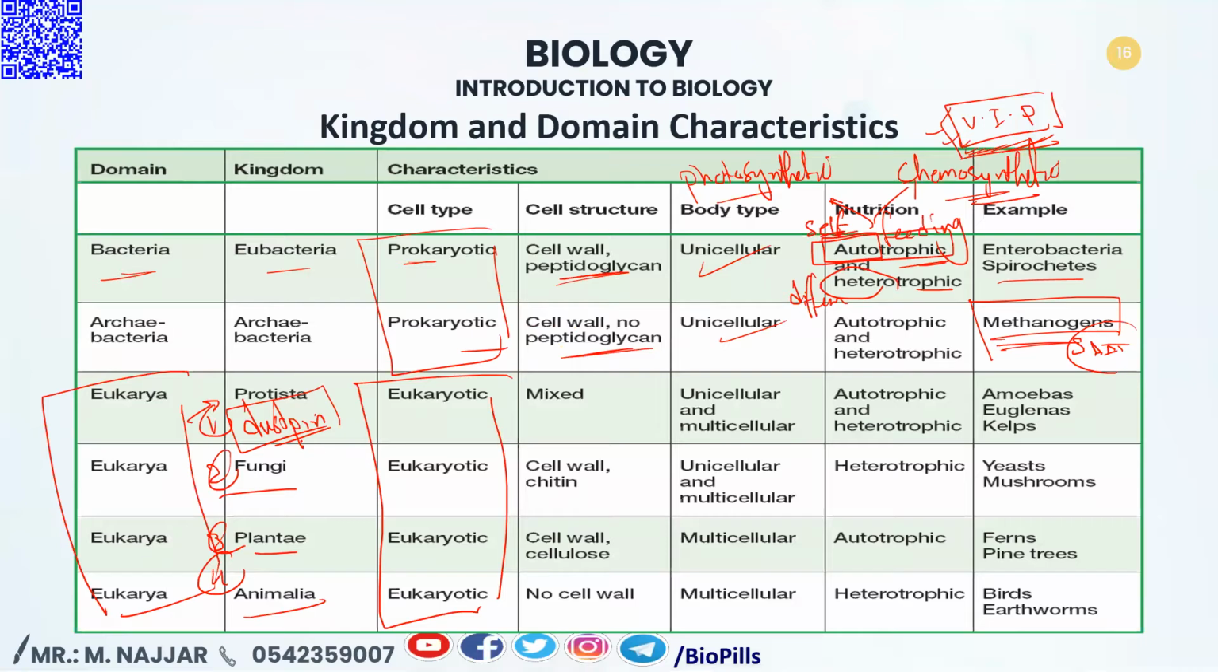Regarding the cell structure and the protista, it is mixed. The great majority of them are unicellular, and some others are multicellular. This is regarding the body type, not the cell type. The fungi may be unicellular, some of them, but most are multicellular. The plant, of course, is multicellular. Animal, of course, is multicellular. The cell structure in the protista is very varied because we have plant-like, animal-like, and fungus-like protists.